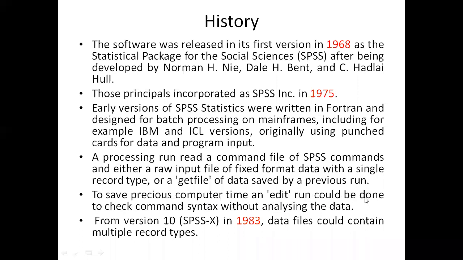A run could be done to check the command syntax without analyzing the data, right? Ultimately, why we are using the software, because we want to save time, and get authenticated data in a fraction of a second, or a fraction of a minute, or very little time, which is not possible without software.